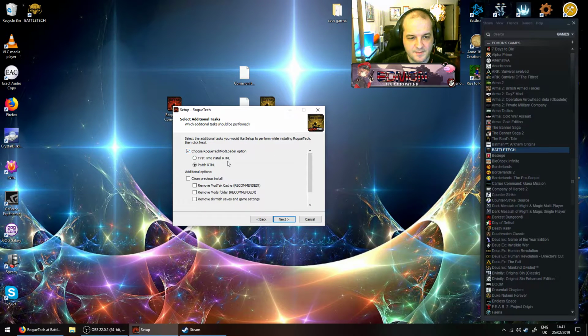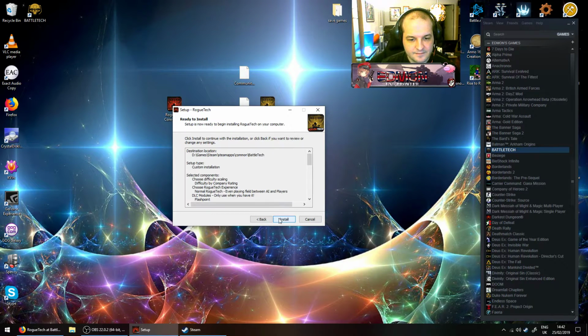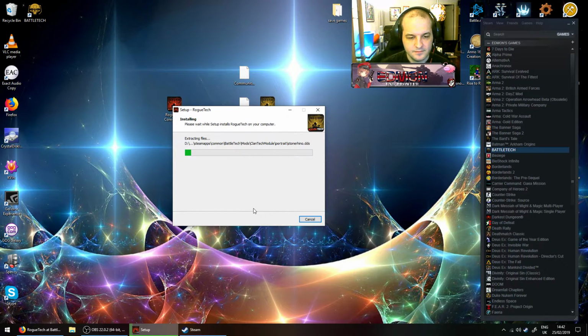So press Next. This is a first time installation, so choose first time installation. And here it has additional options for a clean uninstall. You can just tick all these. We've already done a clean uninstall, or you should have done a clean uninstall, so it shouldn't matter. Click Next, and then click Install. Installation will take a little bit.